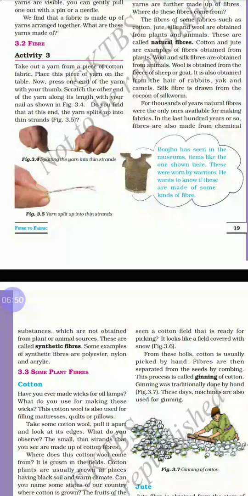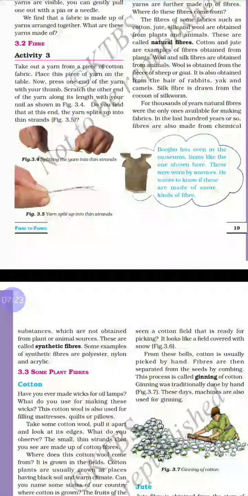So two types of fibers are there. One obtained naturally from plants and animals, called natural fibers. And another is man-made fibers made using chemical substances, called synthetic or man-made fibers. Some examples of synthetic fibers are polyester, nylon and acrylic.